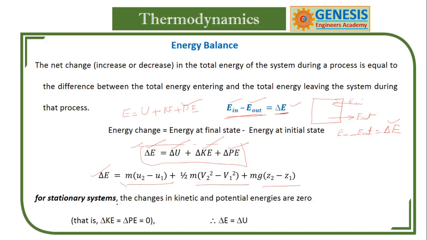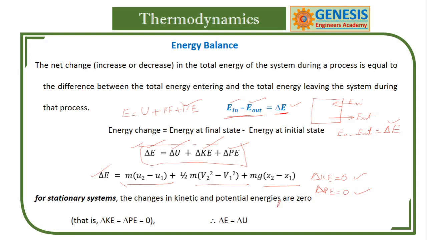Now for stationary systems, that is, if the fluid is not flowing, then its velocity is 0, and the fluid is not elevated, so z is equal to 0. In this case, delta KE is equal to 0 since there is no movement, and delta PE is equal to 0 since there is no elevation.